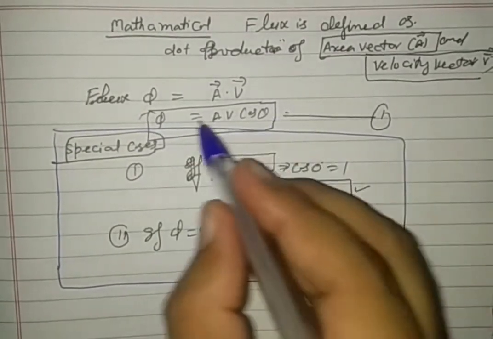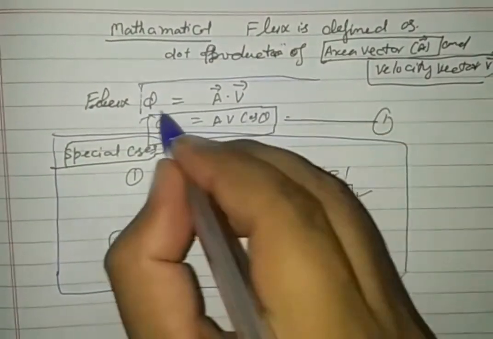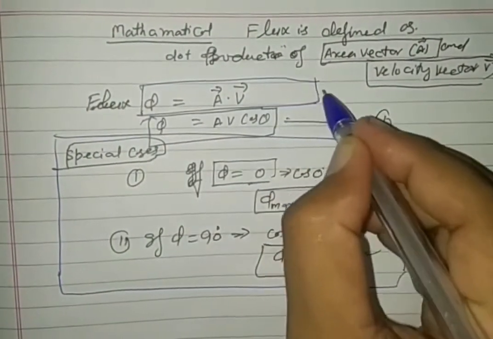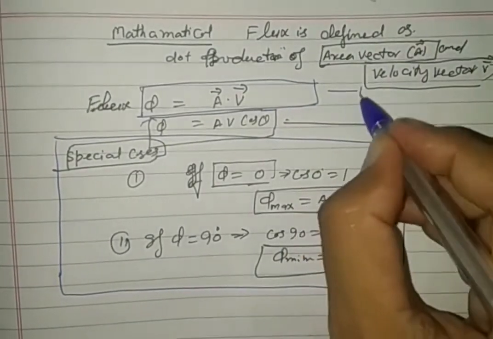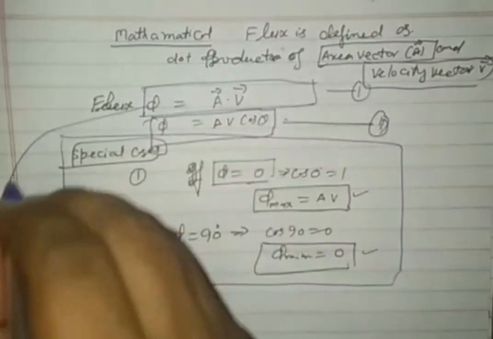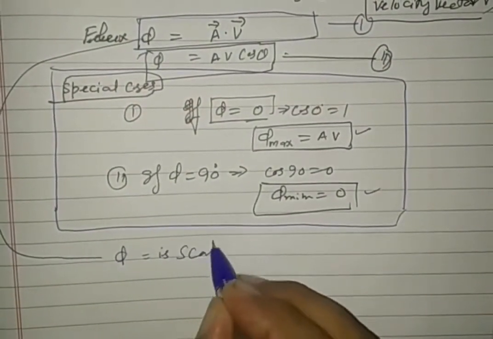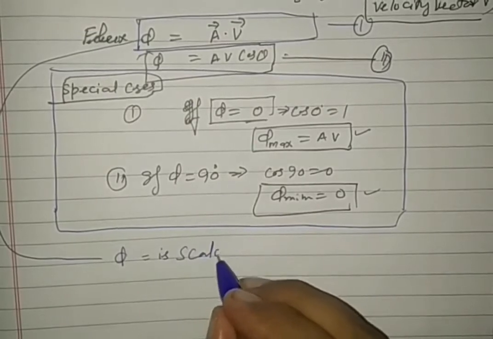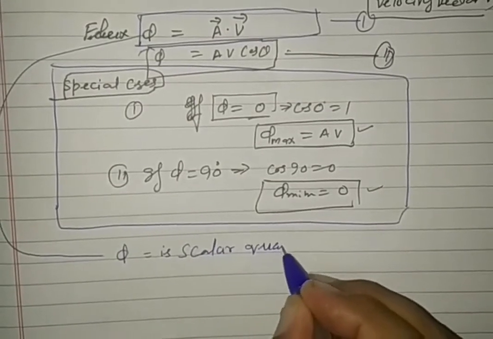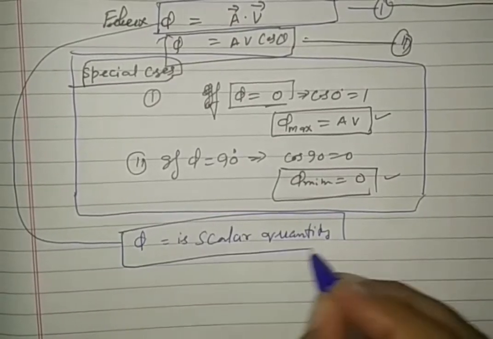The formula for this, both formulas, is the vector form, equation 1, and equation 2 we may represent. One more thing to keep in mind, phi is a scalar quantity, because we know the dot product of two vectors is a scalar quantity.